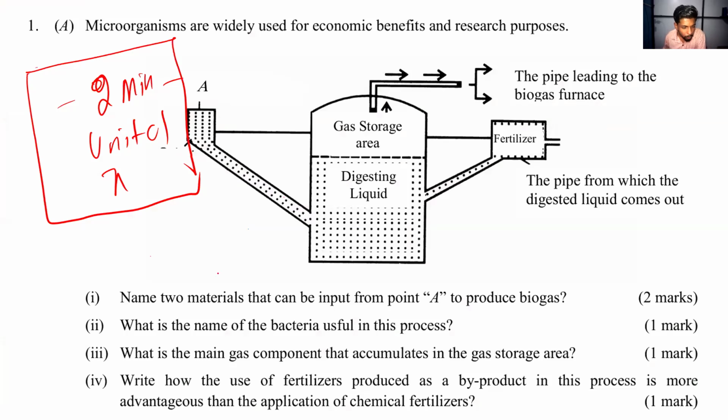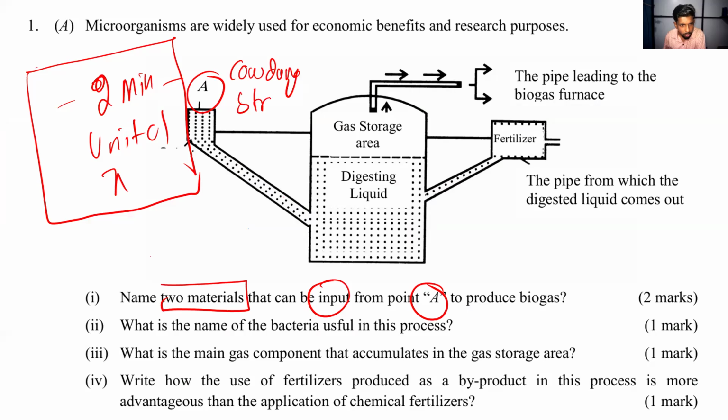Okay. Name two materials that can be input from point A. You know, what are the things that we can input? Cow dung, straw, and water.